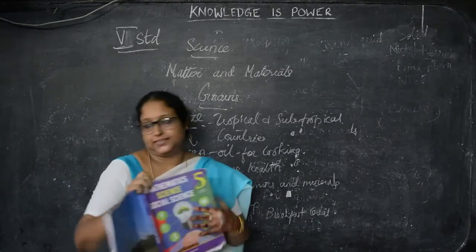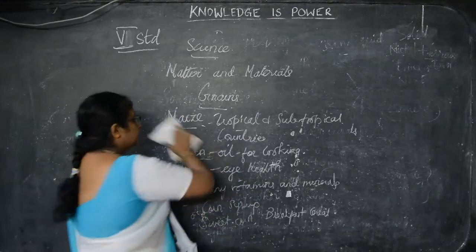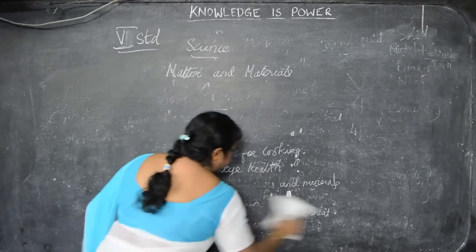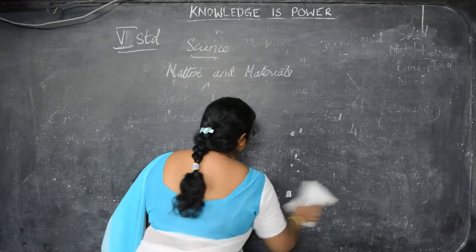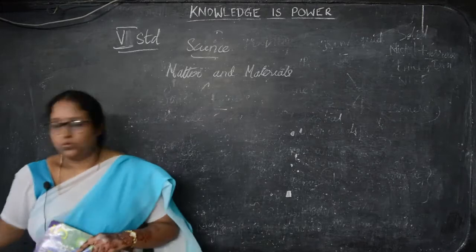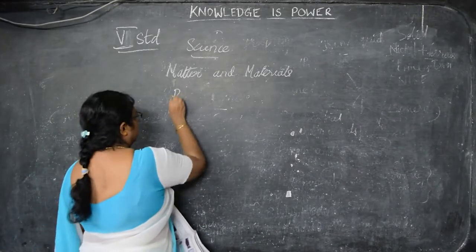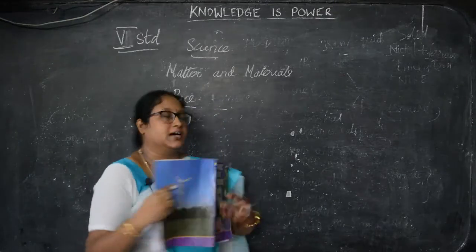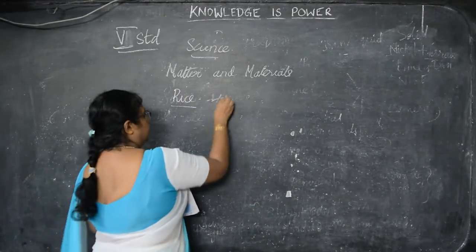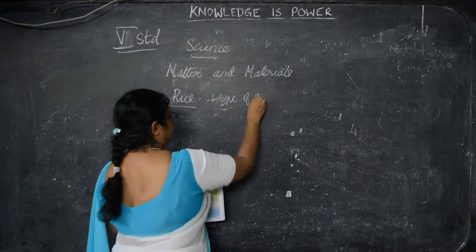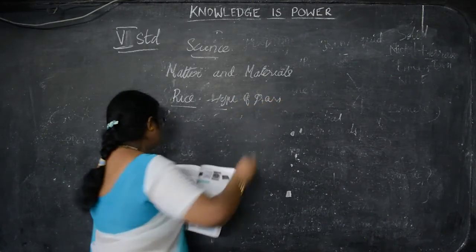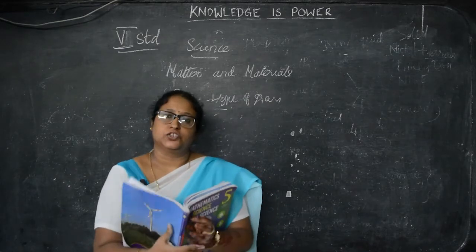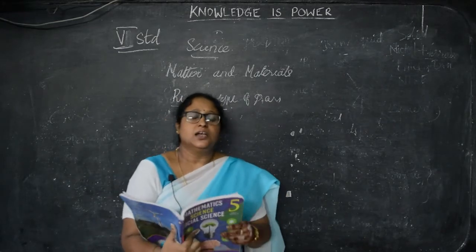Then rice. Everybody knows what rice is, okay? Rice is a type of grass. Then it is produced worldwide after sugarcane and maize. So, first is sugarcane, maize, and then next is rice.